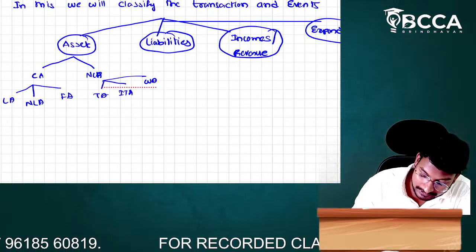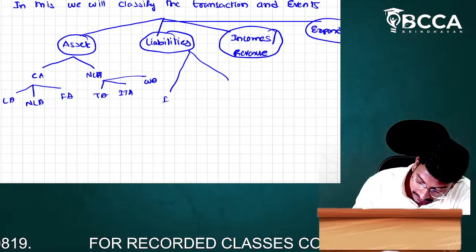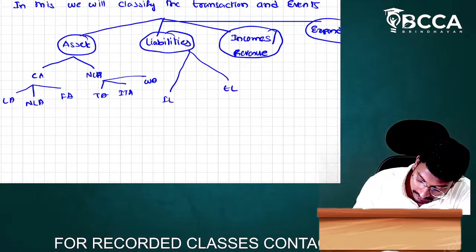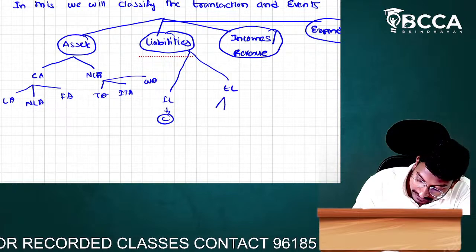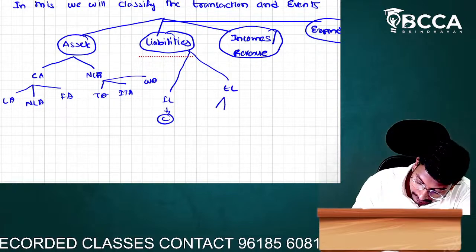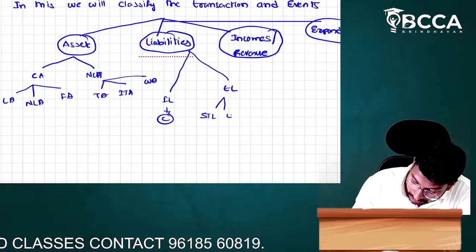Next, liabilities are classified into how many types? Two types: internal liabilities and external liabilities. Internal liability means our capital. External liability is classified into how many types? Two types: current or short-term liability and long-term liability.